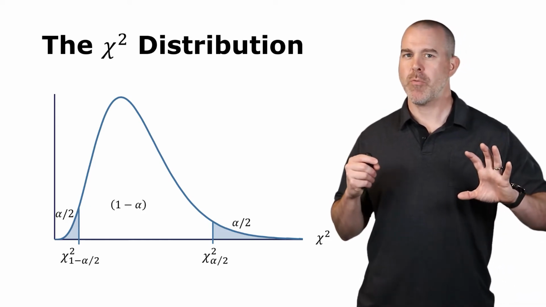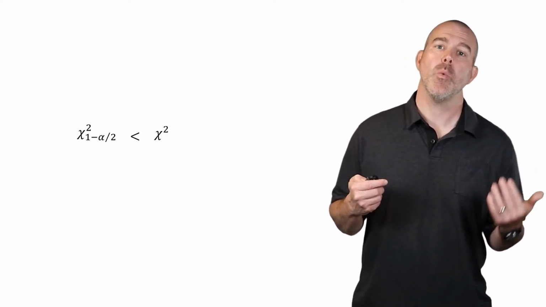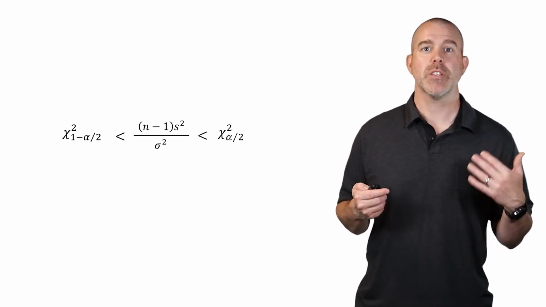It's a little confusing, but remember the subscript means area to the right. That means then that we should have 1 minus alpha of them between chi-squared 1 minus alpha over 2 and chi-squared alpha over 2. Again, this should be 1 minus alpha, where alpha is like 0.01, so 99% would be between these two. Now, chi-squared is that n minus 1 times s squared over sigma squared.